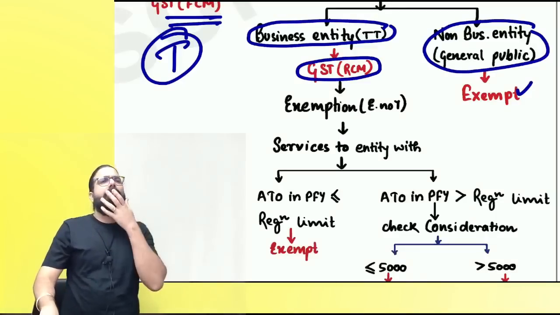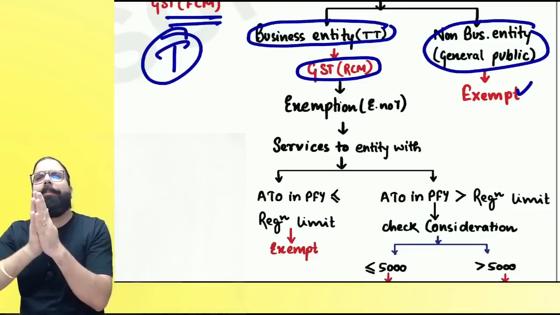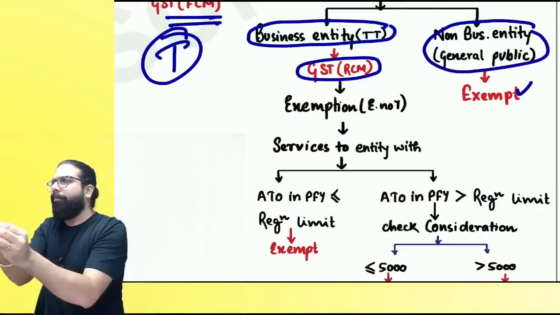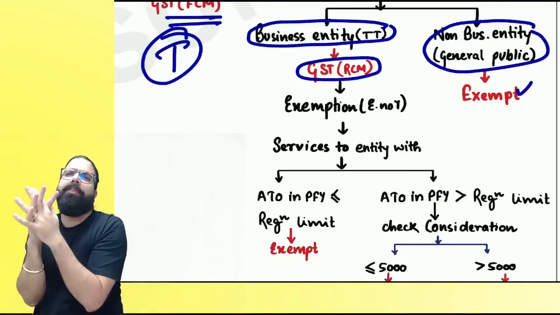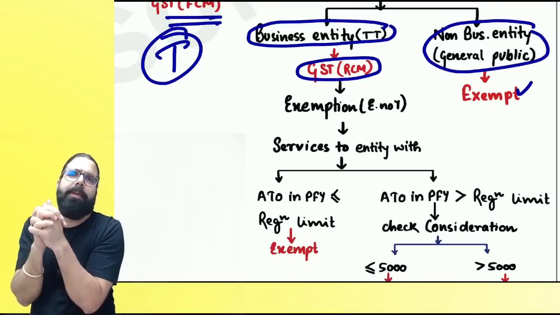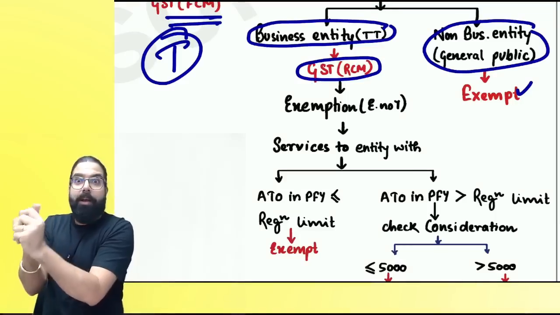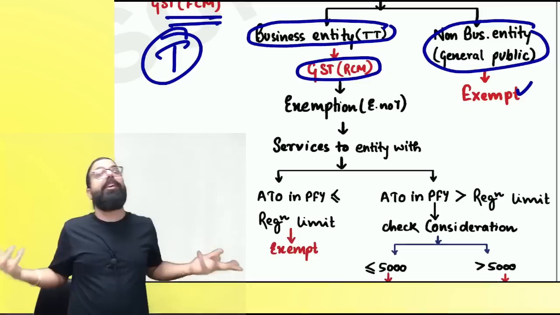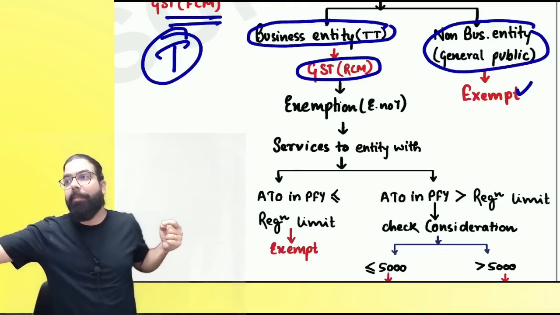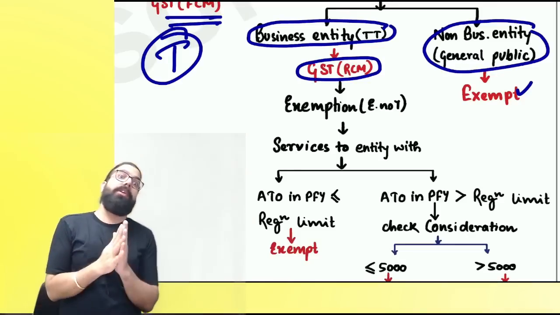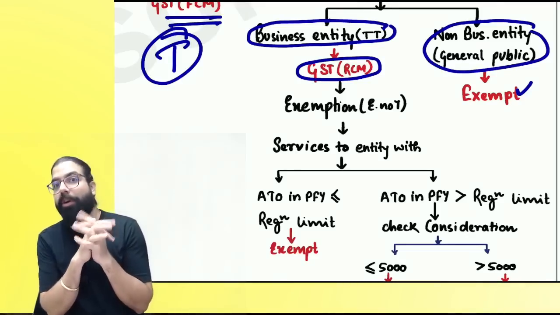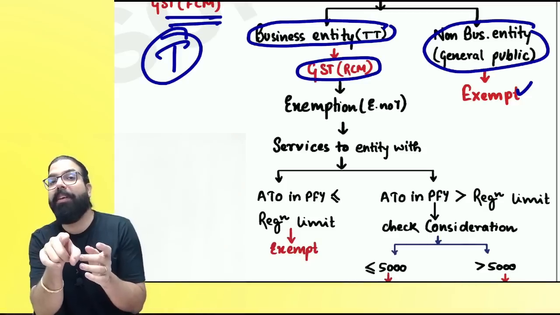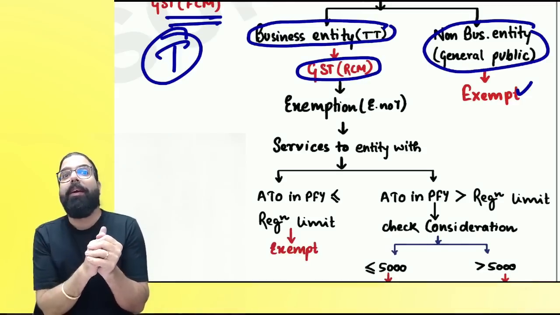Supposingly, I went to the police department and I told I want a constable outside my shop because people are coming and disturbing me. Goons are coming, gundas are coming. Okay, now police told, if we give you the service, you have to pay on the amount GST under RCM. If police department is charging you some amount, I will tell what? Sir, okay, I don't want your service. Correct or not? Because if I have to pay GST under RCM, I'll have to take compulsory registration.